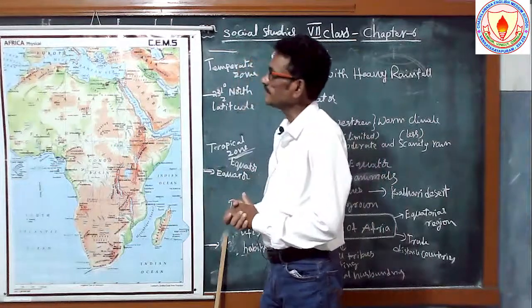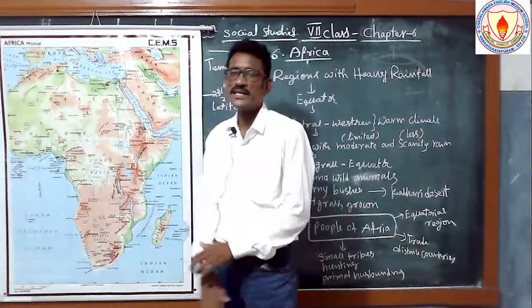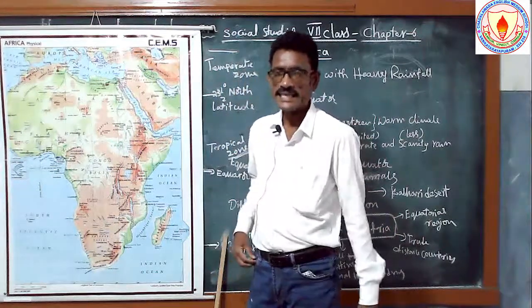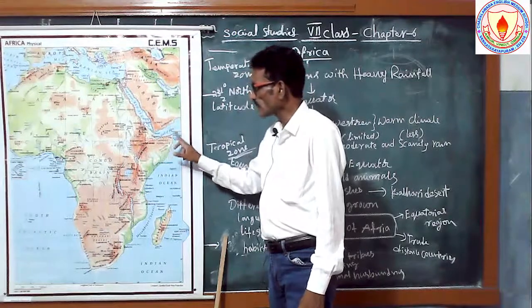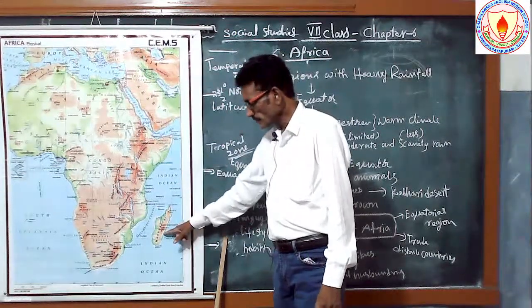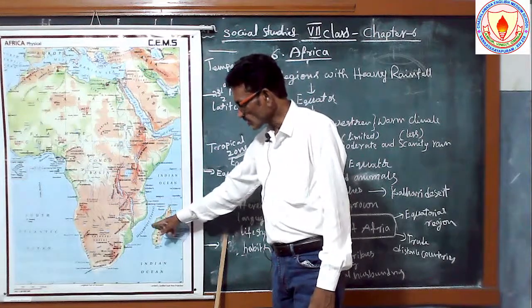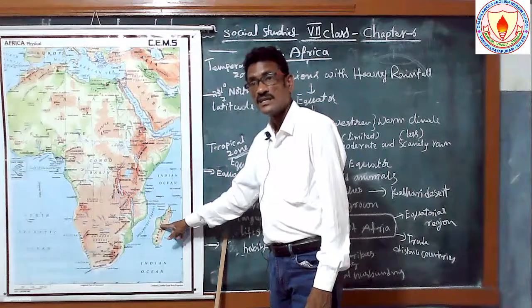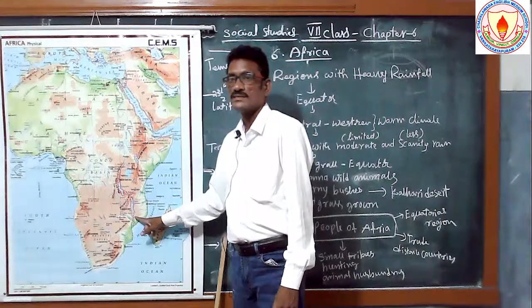See once again, what sea is located here? North of the Africa continent, the Mediterranean Sea. And the next one is the Red Sea and Gulf of Aden. And this is the Indian Ocean, and this is Madagascar island. Here is the Mozambique channel between Madagascar island and the Africa continent.